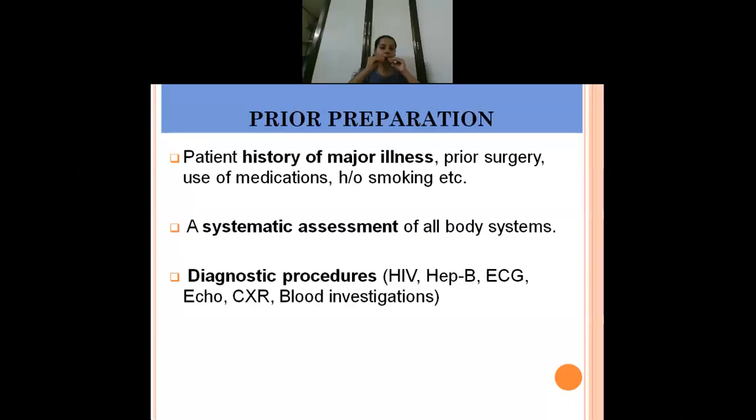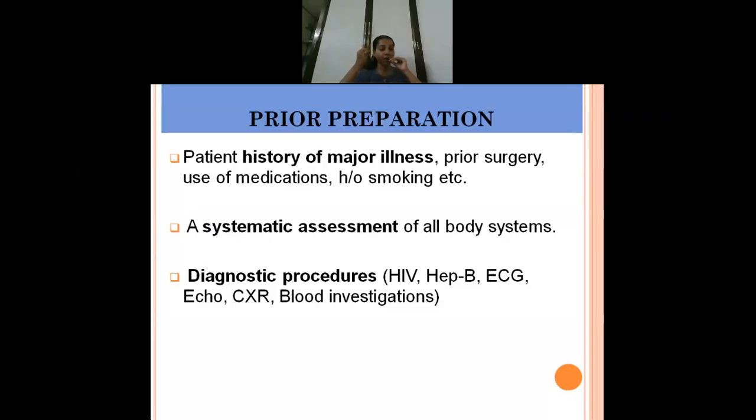Now, how will you prepare the patient for CABG surgery? First of all, since it is a major surgery, a lot of procedures are to be done before the surgery. First of all, you have to collect a thorough history from the patient. Ask them if they have any drug allergies, or have undergone any prior surgeries, or have prior medical illnesses like diabetes mellitus or hypertension.